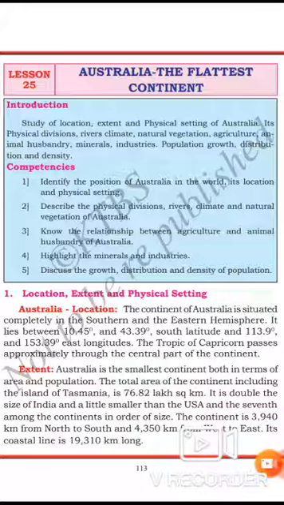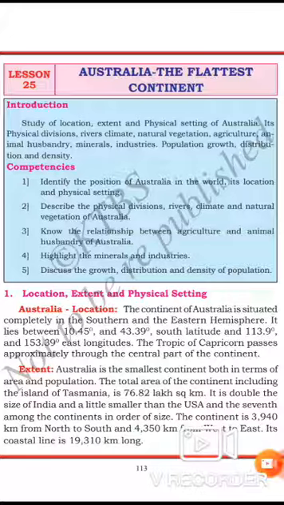The river systems have been reduced from this lesson. After that, we will move directly to the climate and natural vegetation of Australia. Let us see the climate. Here you will get two types of seasons, winter and summer. As mentioned earlier, the Tropic of Capricorn passes through the middle of the Australian continent. Hence, the climate of Australia is tropical and subtropical.